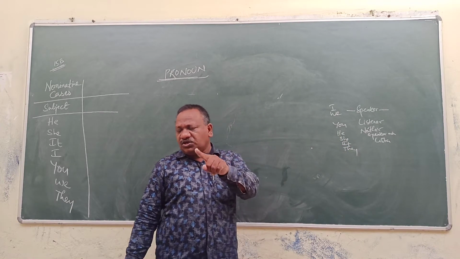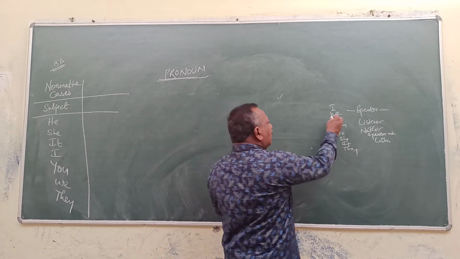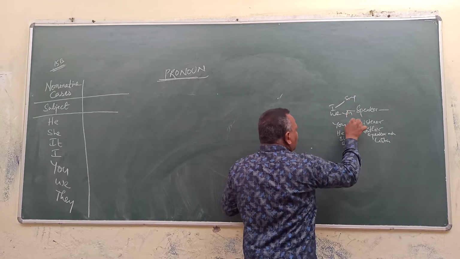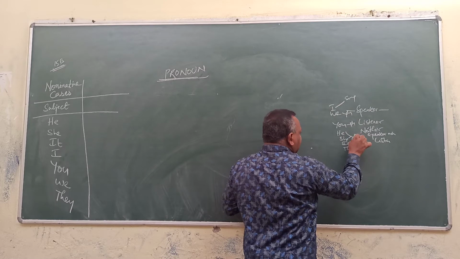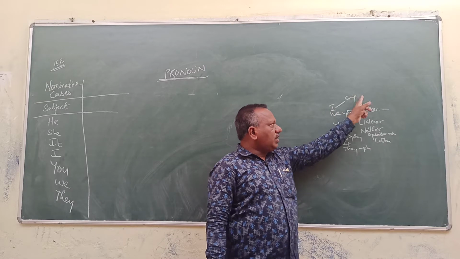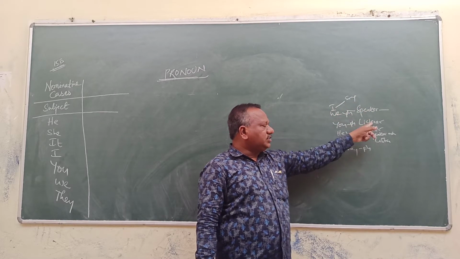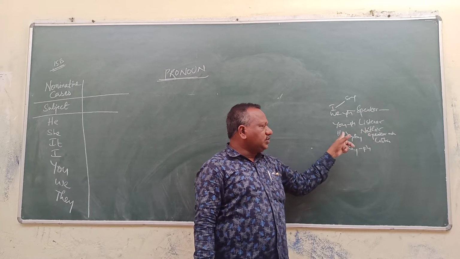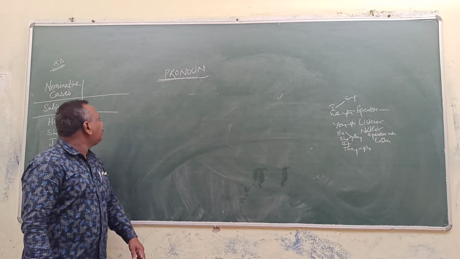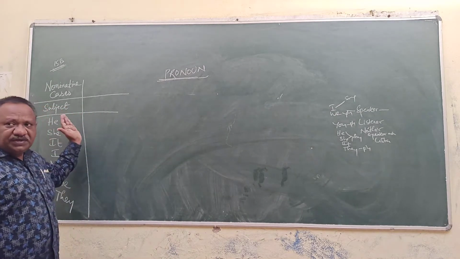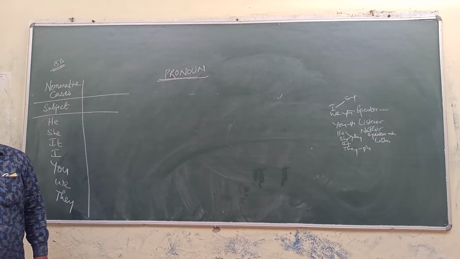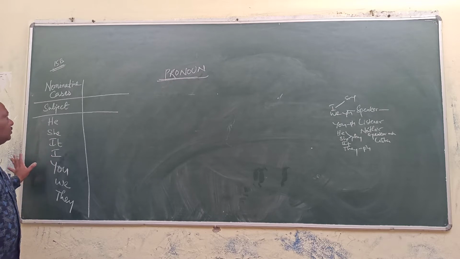One in number is called singular. More than one in number is called plural. I is one in number, singular. We, plural. You, plural. He, she, it, singular. They, plural. First person singular I, first person plural we, second person plural you, third person singular he, she, it, third person plural they. See here, the pronouns we use in subject place are called nominative case pronouns.